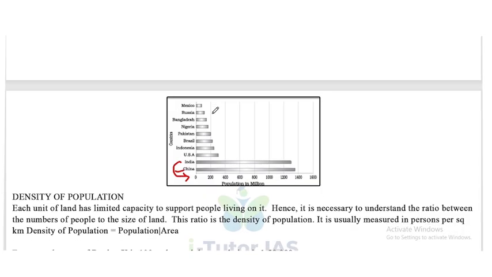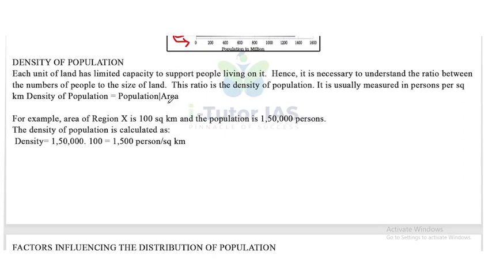Now, density of population. Each unit of land has a limited capacity to support people living on it. Hence, it is necessary to understand the ratio between the number of people to the size of land. This ratio is the population density. So that is called the population density.